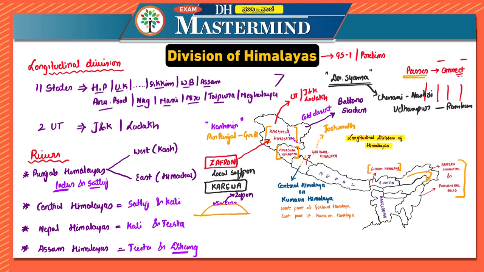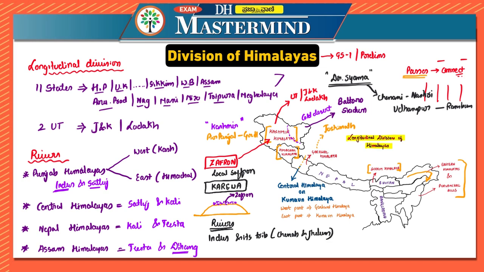Now, the rivers of the Kashmir Himalayas are also important for us. The important rivers are Indus and its tributaries, that is Chenab and Jhelum.